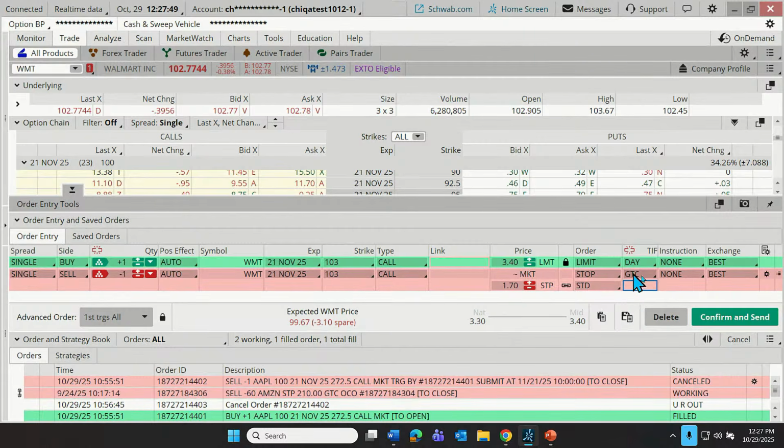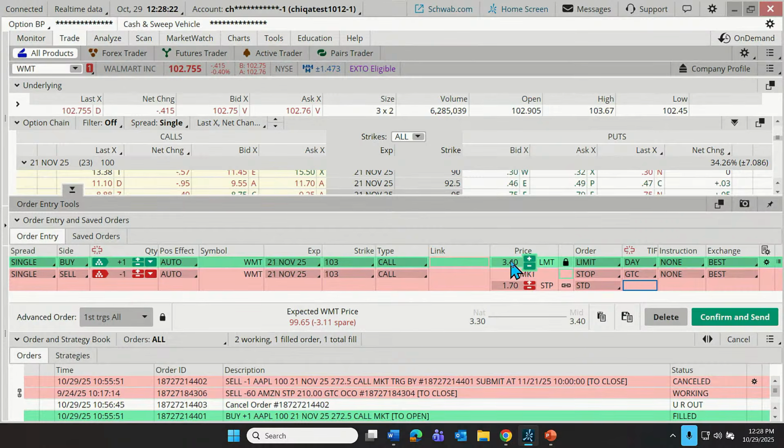And I'm going to make sure that that's good till canceled, so this exit order doesn't just expire at the end of the trading session, at the end of the trading day. So that's it. This is known as a first trigger sequential order or a custom buy order with a stop, however you want to phrase it. It basically allows us to put in that buy order and also to have that stop attached on the same order ticket. And the stop going into effect is contingent upon actually getting the original order filled.